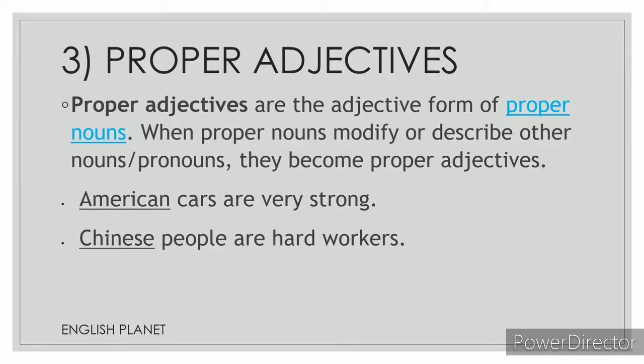And the second one is Chinese people are hard workers. Chinese is derived from China. So Chinese is a proper adjective. And the first letter of the word Chinese, C, has to be capital. The first letter of the word American, A, has to be capital. So this is about proper adjectives.